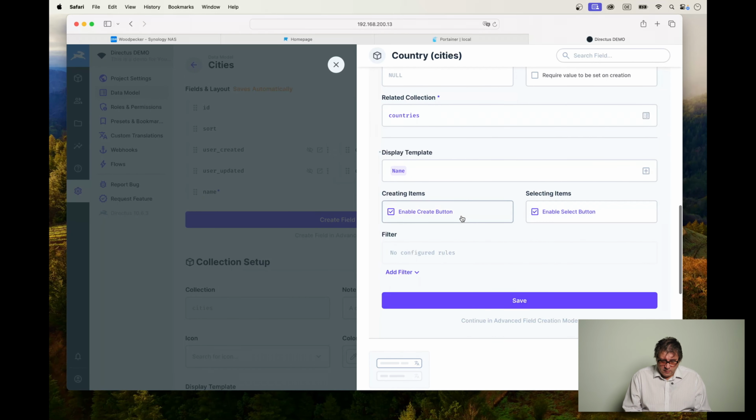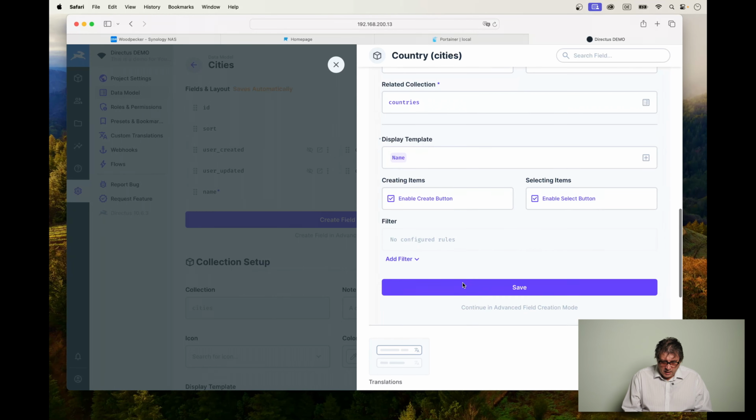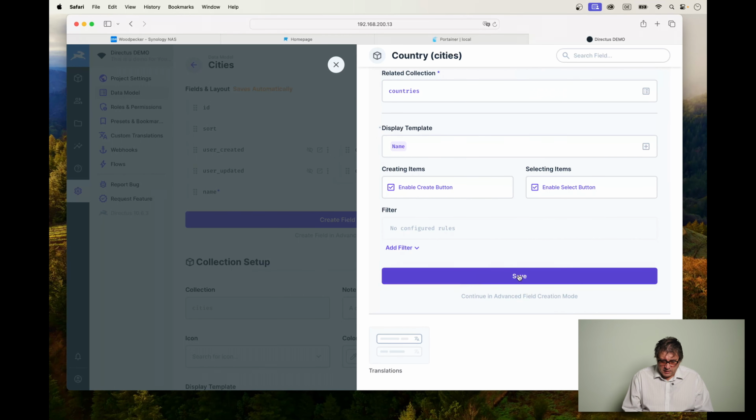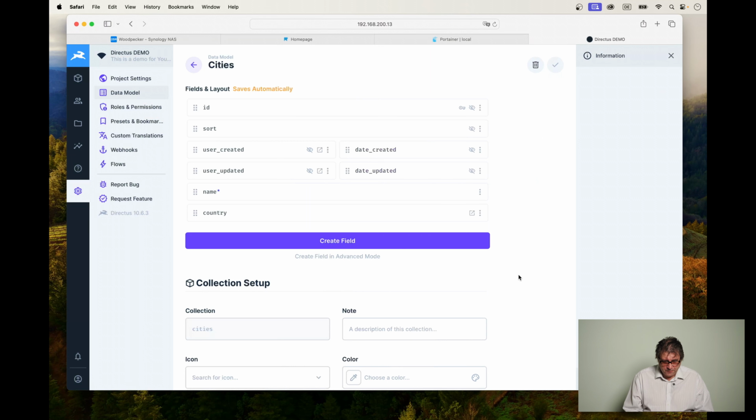And now we have the option to create items from the interface of cities. This is good. So basically, if we have a city for which we don't have a country yet, we can create that later on. Or exactly, we can create a new country right now. We can select it, and there are also filter rules, but let's save this right now, right here. So we have our country thingy.